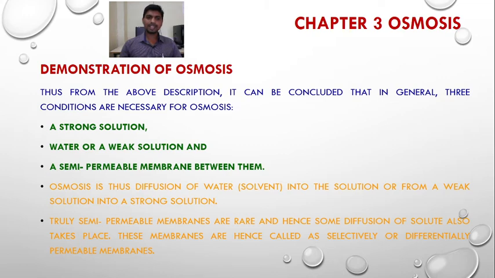But truly semi-permeable membranes are rare because some diffusion of solute also takes place through them. So these membranes are called selectively or differentially permeable membranes.